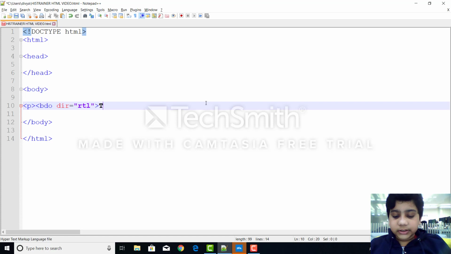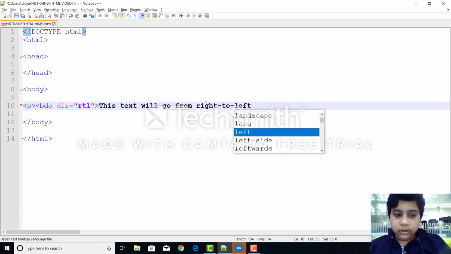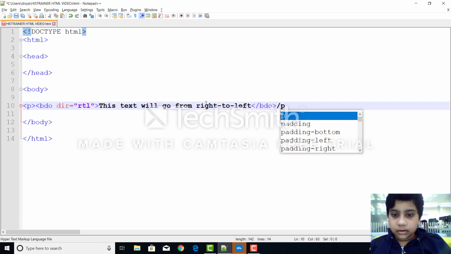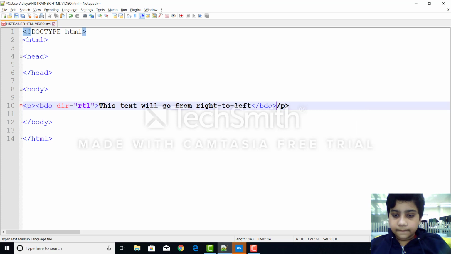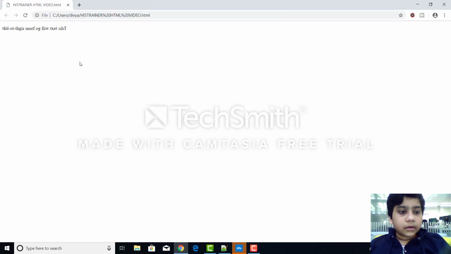And then let's say this text will go from right to left. So that's our text. And then let's close the BDO tag, and then close the p tag. So now let's save it, and then run it.